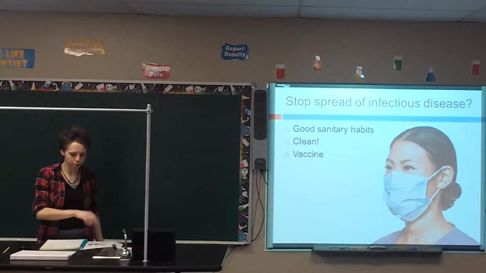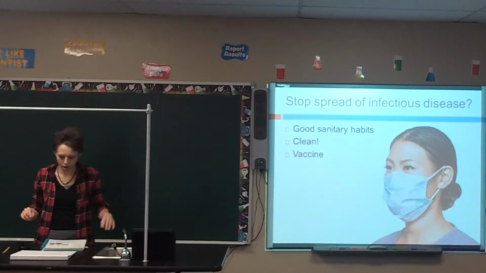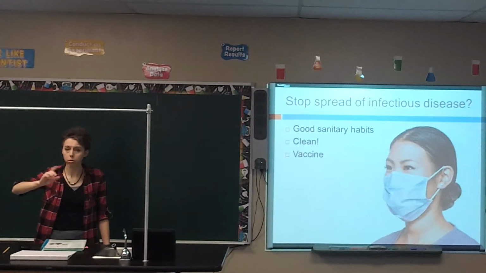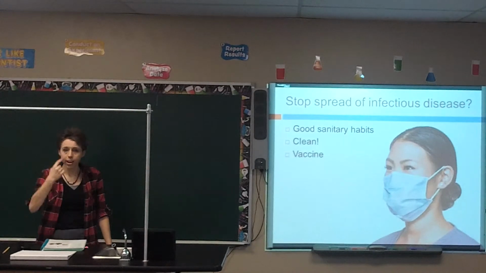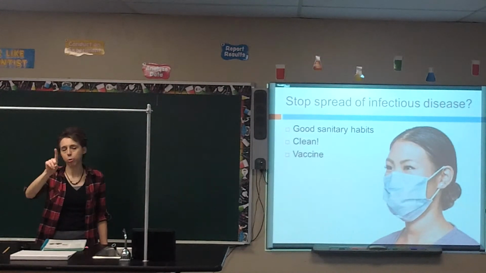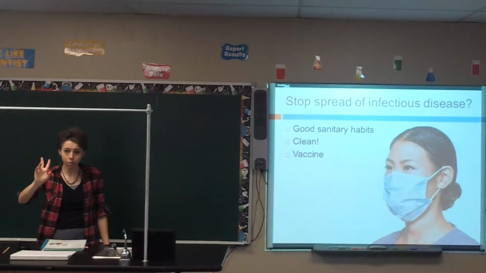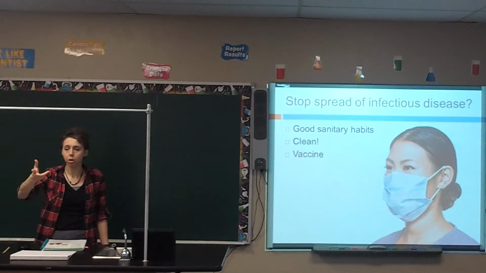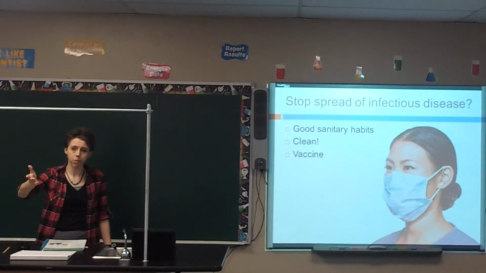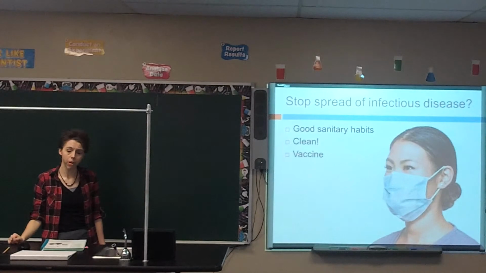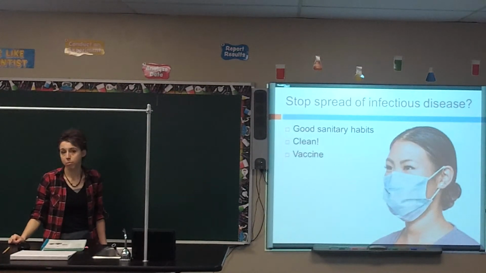Vaccination is the last one. We've already talked about this on page 133, that a vaccine is just a substance that stimulates a pathogen. So remember, this is an acquired immunity. So a vaccination or a vaccine introduces the virus either in a weakened version or in a completely dead version. So that way your body has practice fighting it. Now once your body fights it, your body remembers it. Do you remember what type of cells there are that remembers it? It's a type of lymphocyte that might help you out.